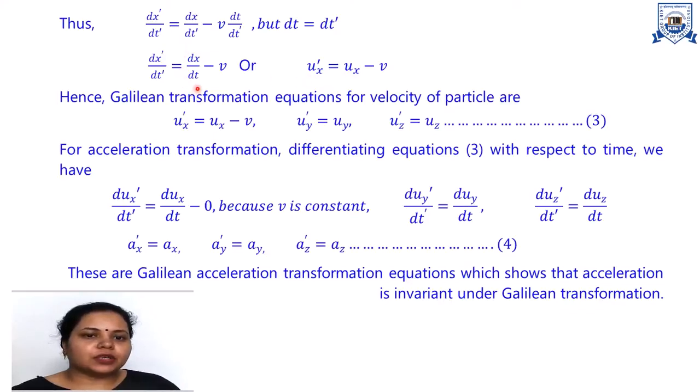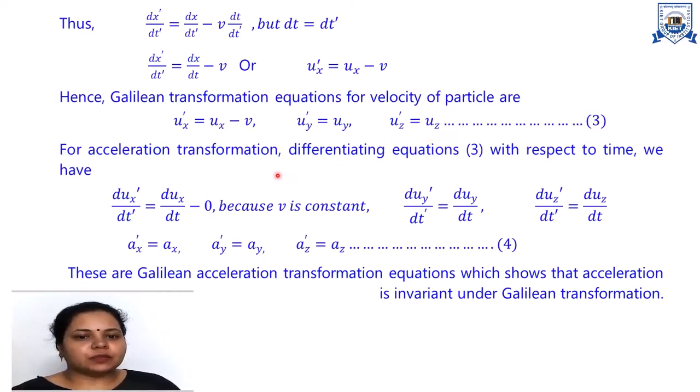This term dx upon dt represents the rate of change of position with respect to observer O. So this represents the x component of velocity, that is ux minus v. So we get the velocity transformation equation for x component, ux dash is equal to ux minus v. Hence the Galilean transformation equations for velocity of a particle are ux dash is equal to ux minus v, uy dash is equal to uy, uz dash is equal to uz.